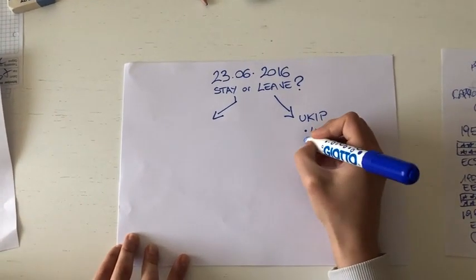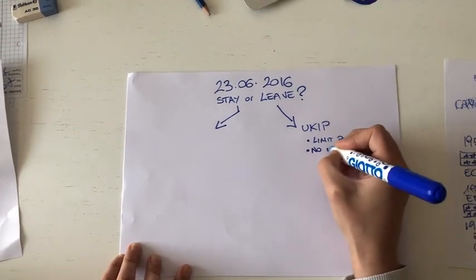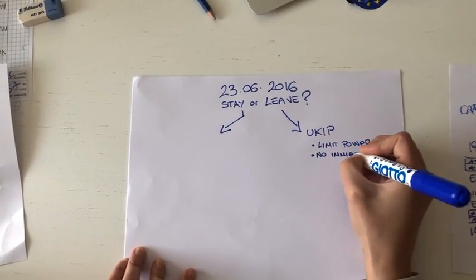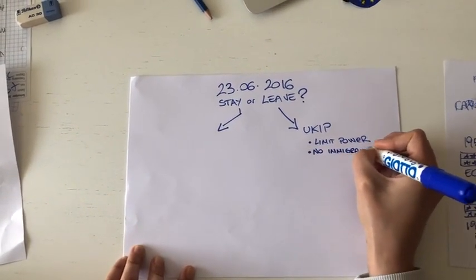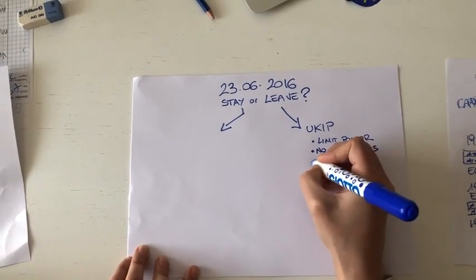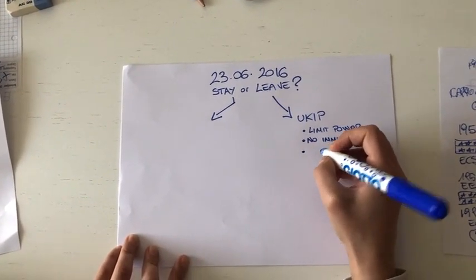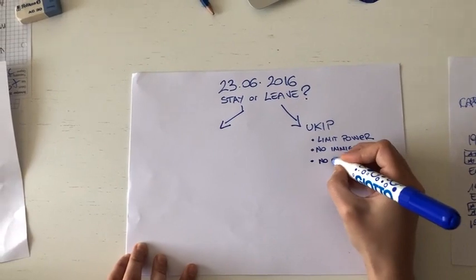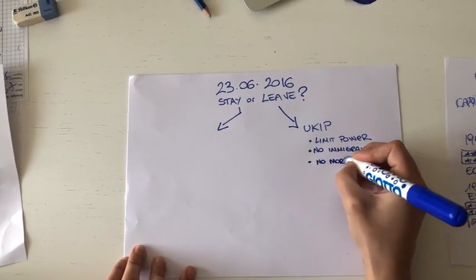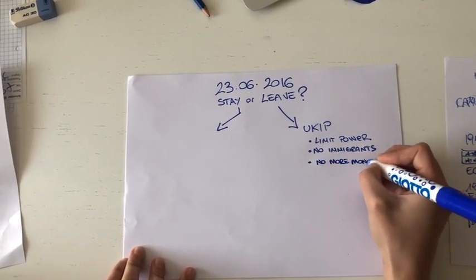In particular, they believed that the EU limited British sovereignty, meaning that Great Britain was not free to make their own law. They believed that more immigrants would come if they didn't leave the Union. They also believed that too much money was given to the Union.